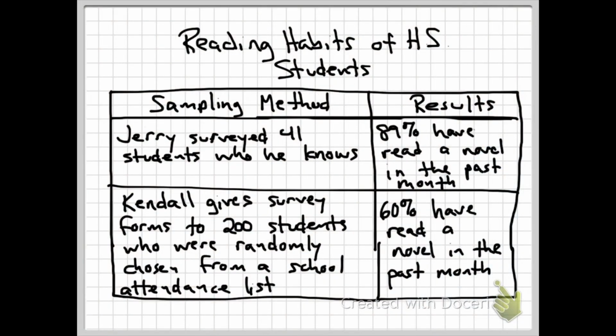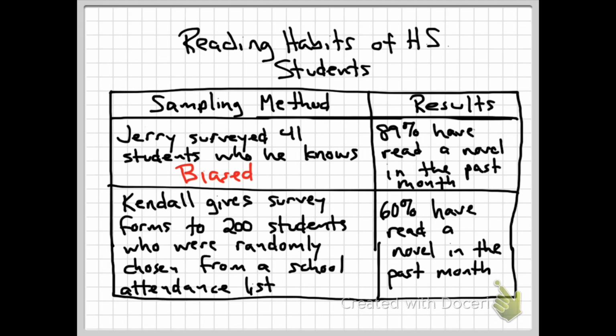All right, so what they want us to do here is to determine which sampling method would better represent the entire population. We're looking at the reading habits of high school students, and our sampling method is here, and the results are here in the right column. The first one says that Jerry surveyed 41 students he knows. The second one says that Kendall gives survey forms to 200 students who are randomly chosen from a school attendance list. Now, if Jerry is surveying 41 students he knows, that is what we call biased, because he may be surveying people that he knows read more, so we can get better results.